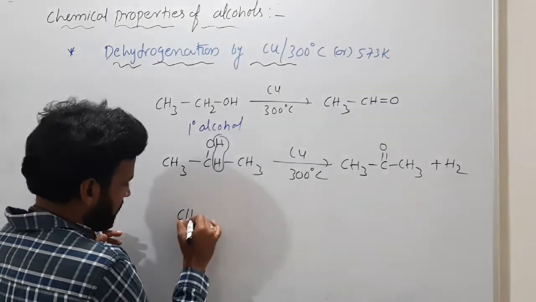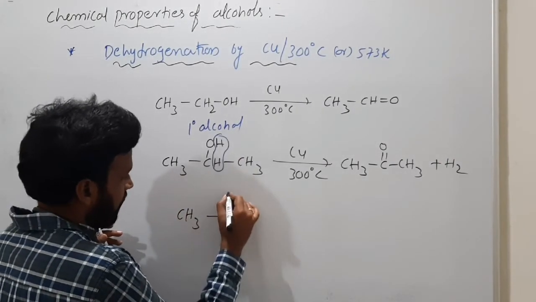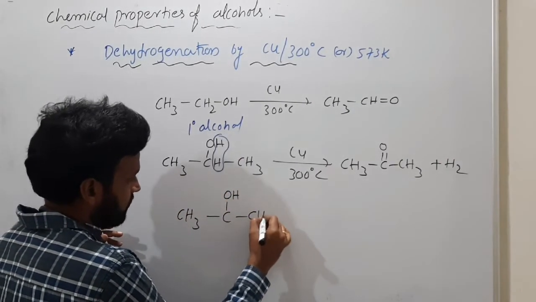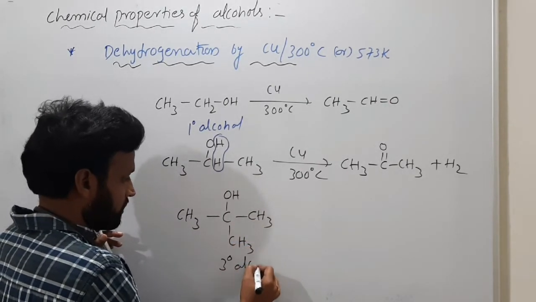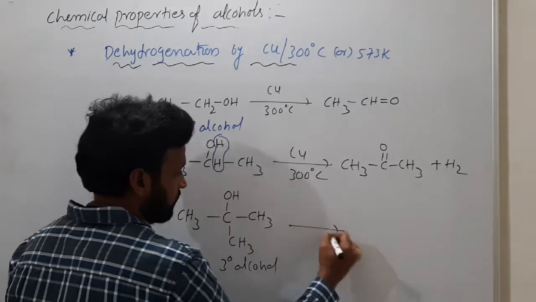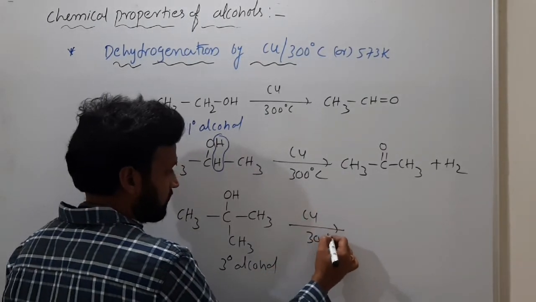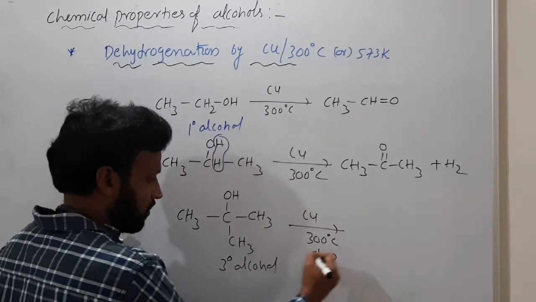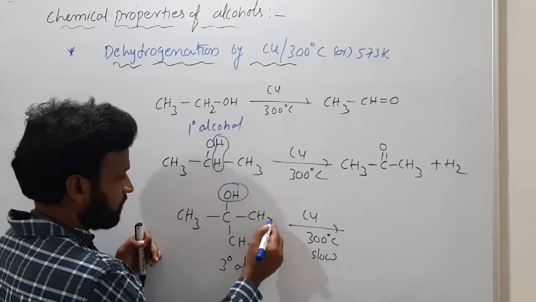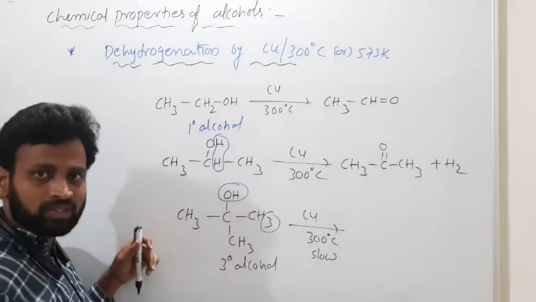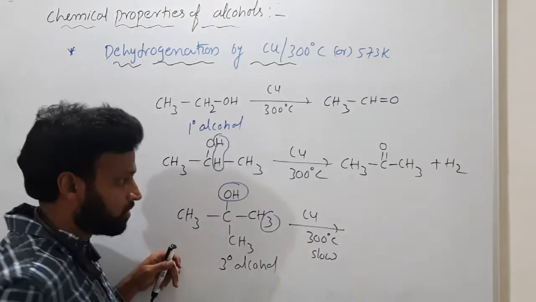If I use tertiary alcohol (CH3)3COH, with copper at 300 degrees Celsius, the reaction is slow, but still dehydration happens. OH from here, H from here. Tertiary alcohol gives alkene, I told you or not? Same here also.